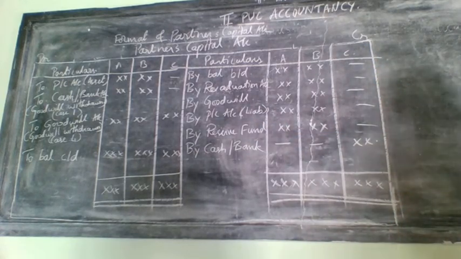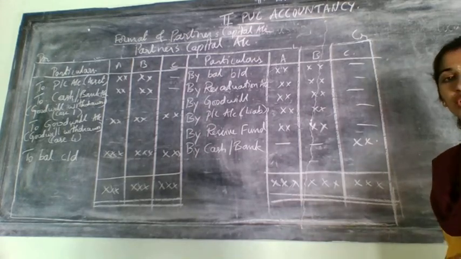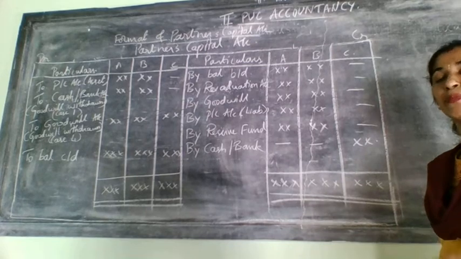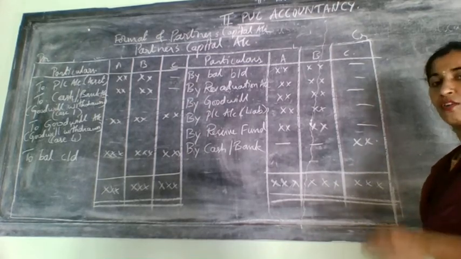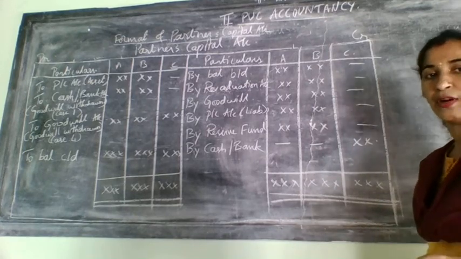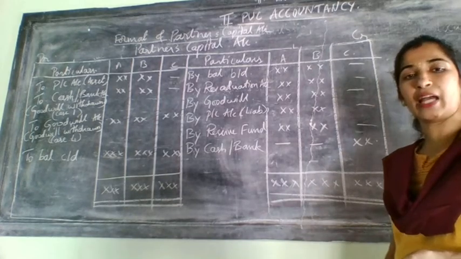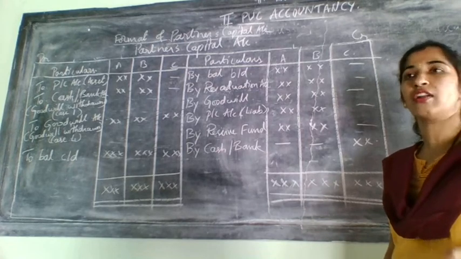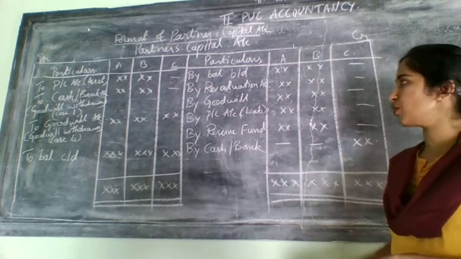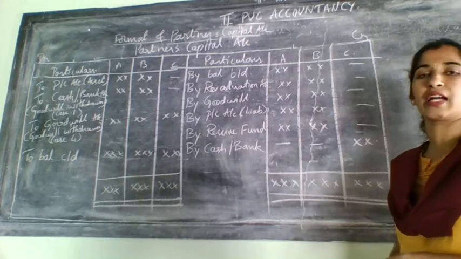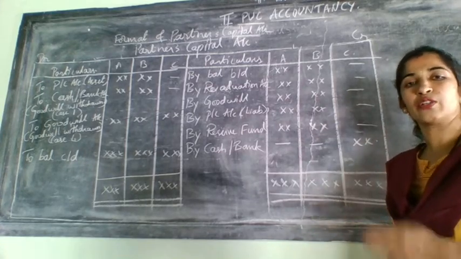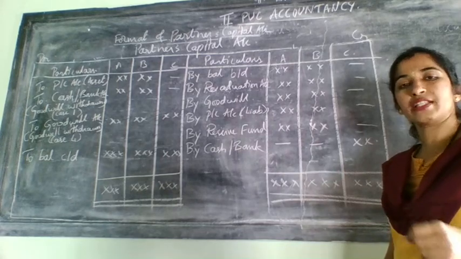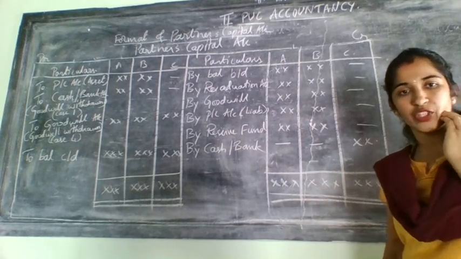Actually, he will not have any entries in his account apart from whatever cash, whatever capital he will bring into the partnership firm. Either he may bring that capital amount in the form of cash or through bank. So at that time only one entry will come for the new partner, all others will be related to whom? Related to old partners only.